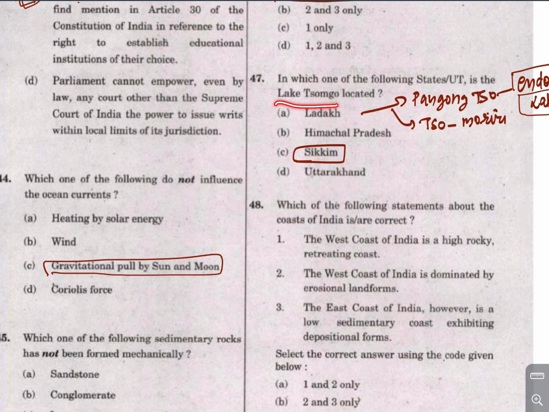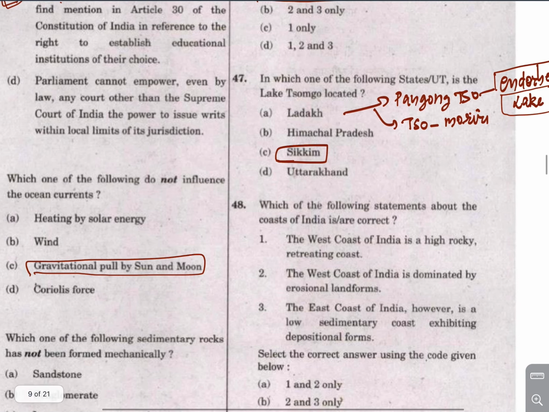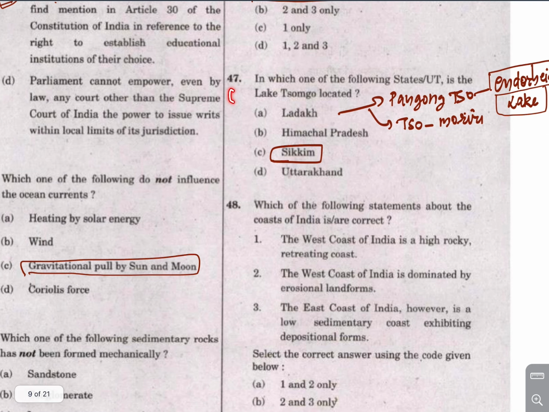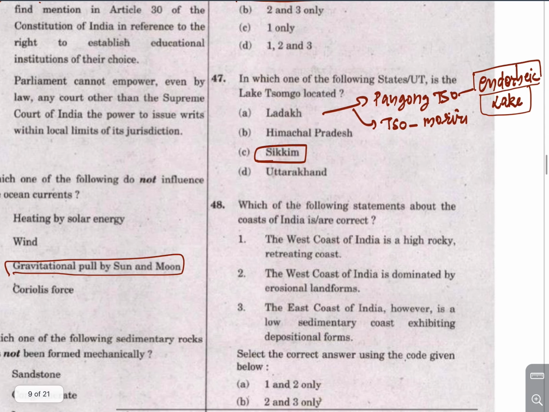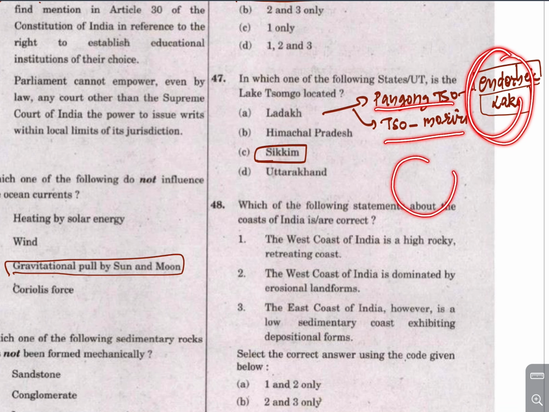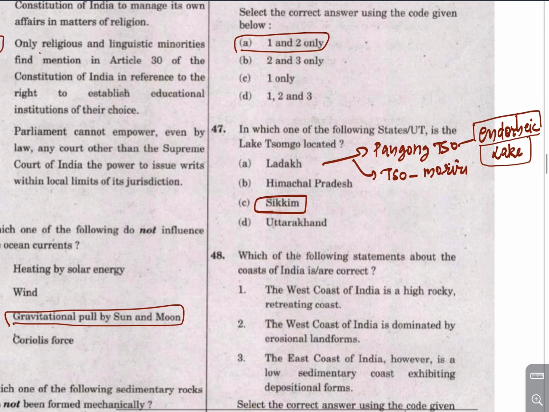Now, Lake Tsomgo, I don't know how to pronounce this, it is difficult to pronounce. Now this lake is found in Sikkim. In Ladakh we can find two important lakes, Pangong So and So Moriri. Now these are endorheic lakes, which means these are the places where rivers drain. That is called an endorheic lake.